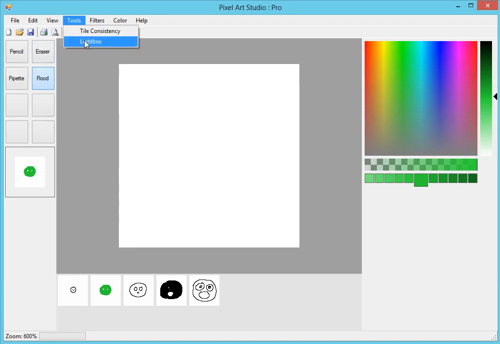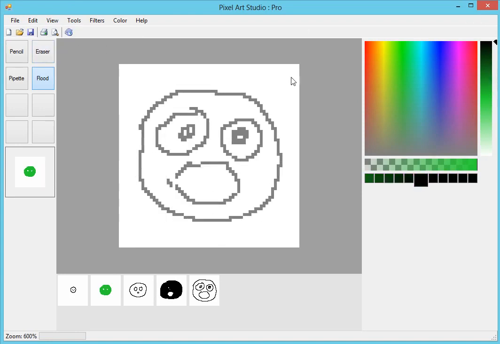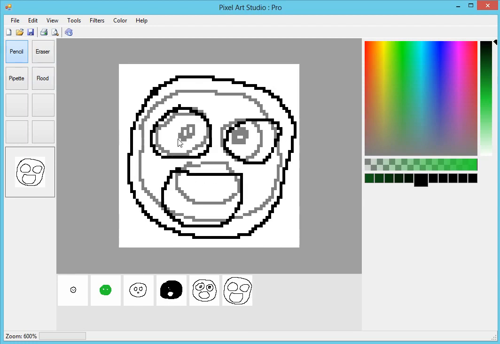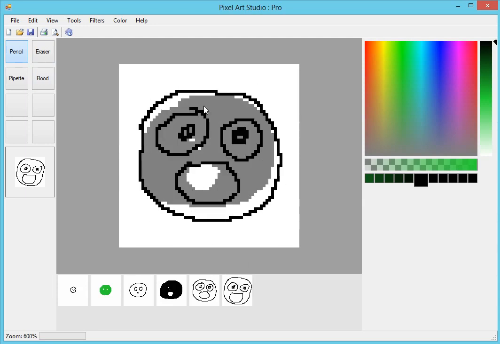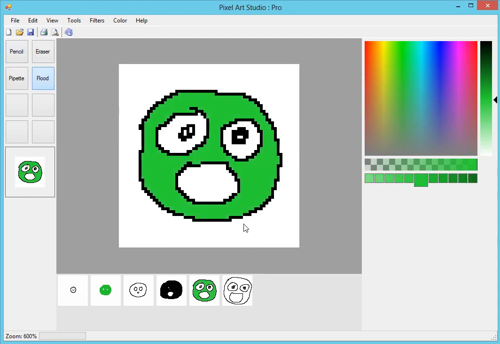Here we go. Turn the Lightbox mode back on, select the black pen. Just have to update the image a bit there. I'll go back to pencil. Here we go. There's still some issues with the controls that need to be worked out, but I'm still working on it, and it's coming along quite well. Alright, there we go. So now we've just got 2 more frames on that image. If we turn the Lightbox mode off, and this time set it to green, I can show you what I was trying to show you. There we go. So the flood fill allows us to color the entire image.